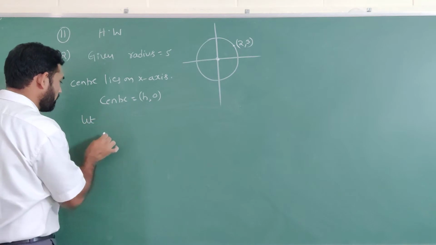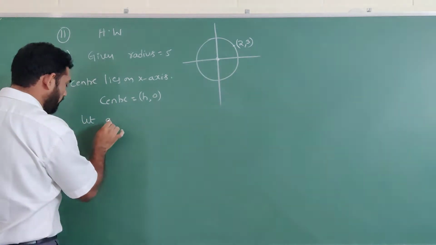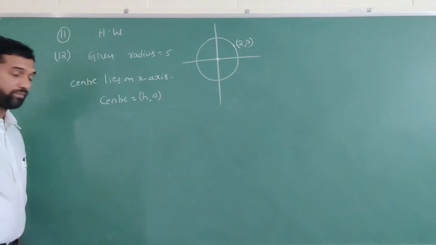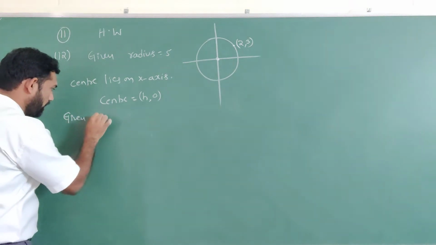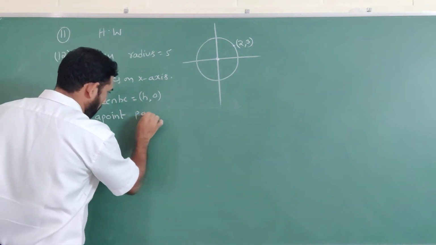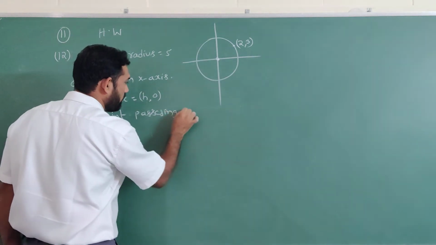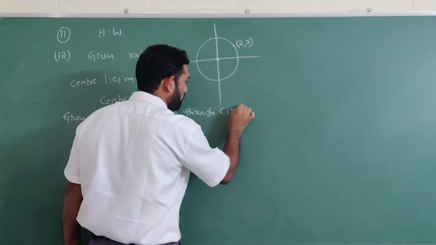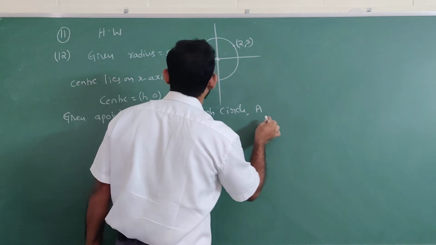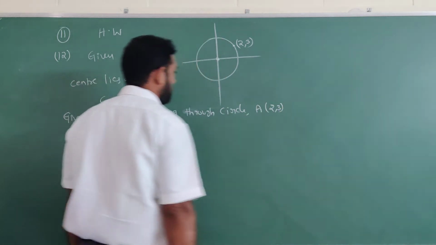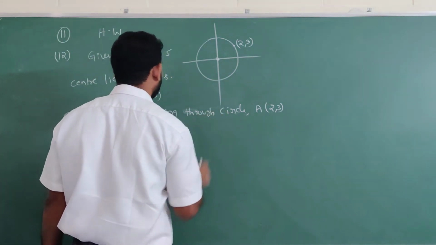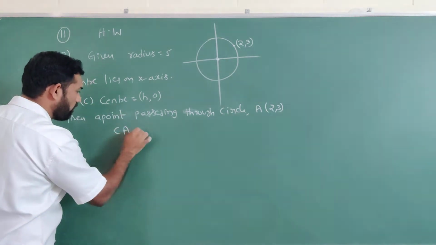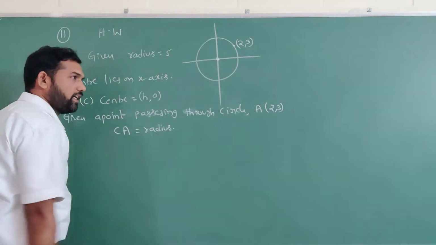So let A be the point passing through the circle, that is 2, 3. So the distance between the center C and the given point A is equal to the radius, CA equal to radius.